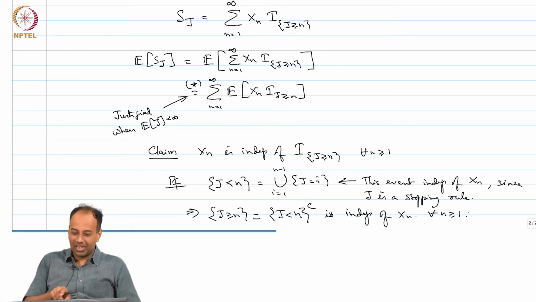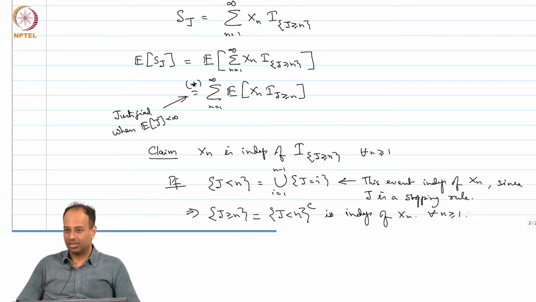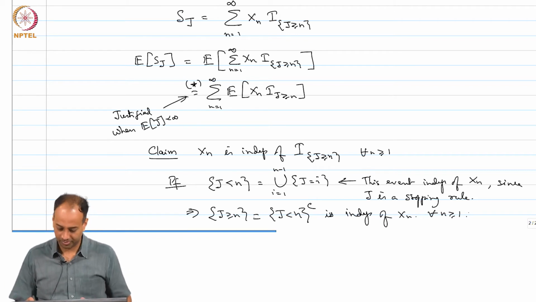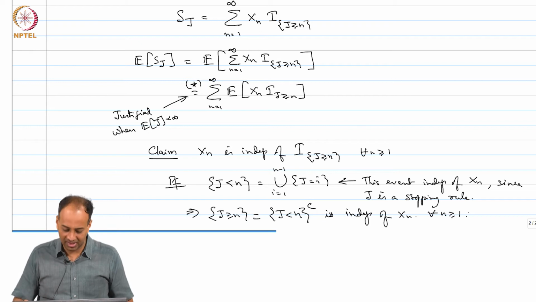It is much easier when you go through J less than n and then take complements, then it makes perfect sense, but if you try to argue directly you can't easily argue it. What I have written is clear: the event of stopping strictly before n is independent of X_n. So J less than n is independent of X_n, therefore J greater than or equal to n is independent of X_n. Okay, so that is great.